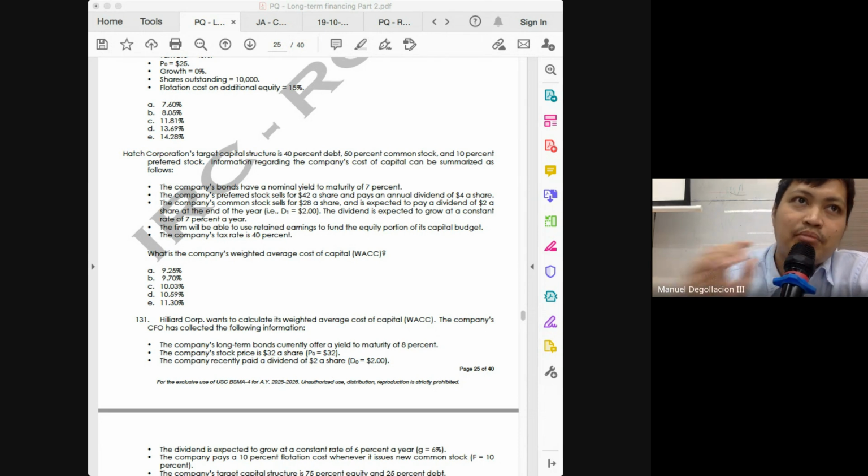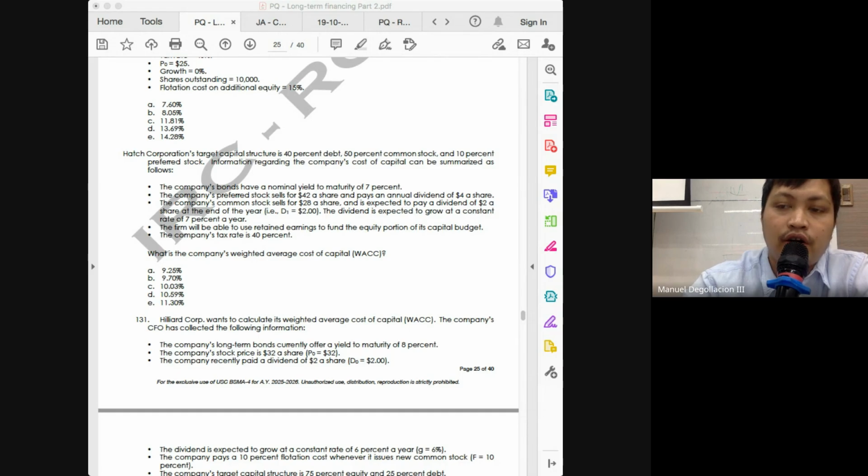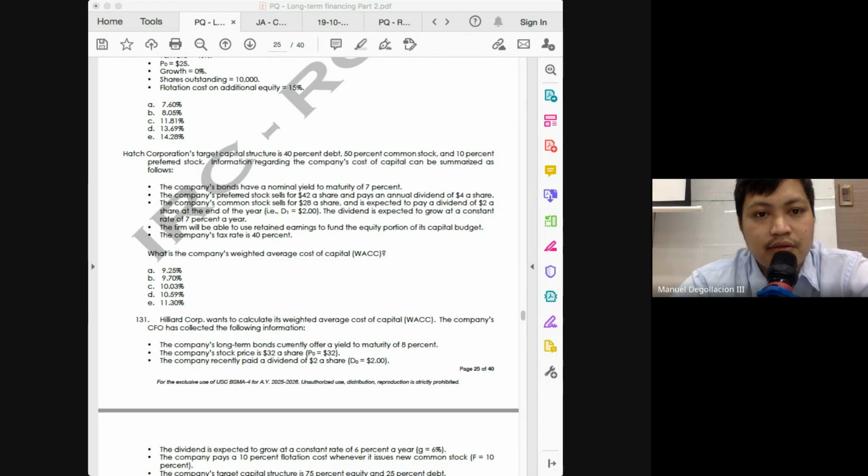In more complicated problems, class, sometimes it can be four. Cost of debt, cost of preferred, cost of retained earnings, and cost of new equity. That will happen if the equity portion of your capital budget cannot be financed entirely from your retained earnings. Okay, but I don't think that will come out in your CMA exam. So the question here is simply what is the company's weighted average cost of capital?